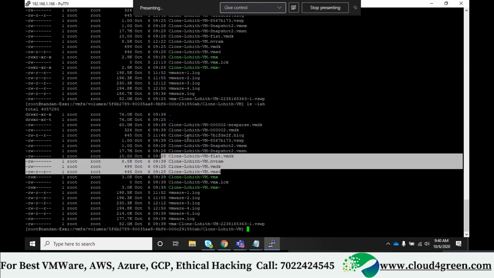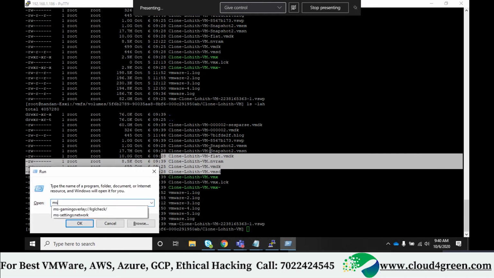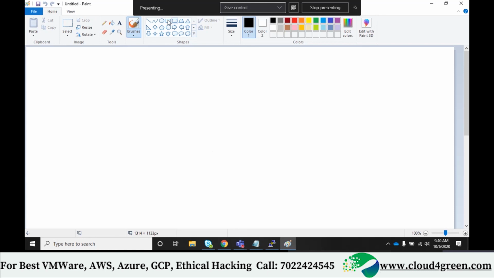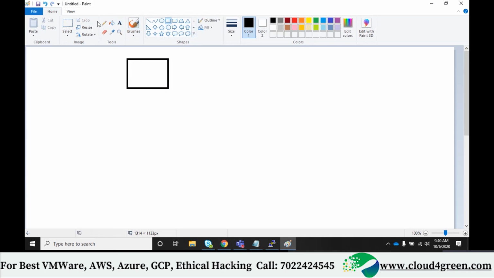It's a two-step process. After restoring, you should delete the snapshot. So let me make this concept clear. This is your normal VM. First we took one snap. What is it called? Snap 1. What did we do here?